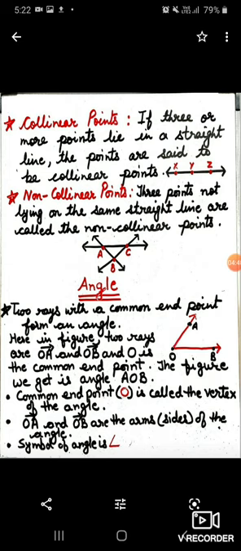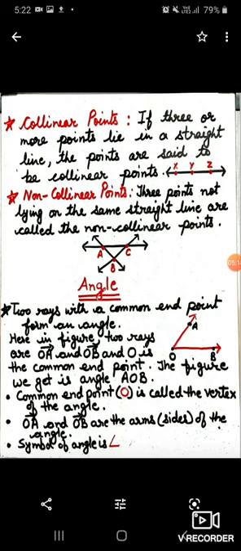Non-collinear points. Three points not lying on a straight line are called non-collinear points. Here the three points given are A, B and C. You can see that these three points A, B and C are not lying in a straight line, so these three points are called non-collinear points.